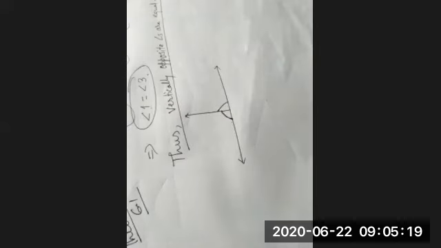See, which question do you want to ask? Sir, fourth one. Fourth one, okay. See, for the fourth one, just see the figure, exactly how the figure is drawn there. Suppose this is the line AB, and this point is point O, and it is OC.